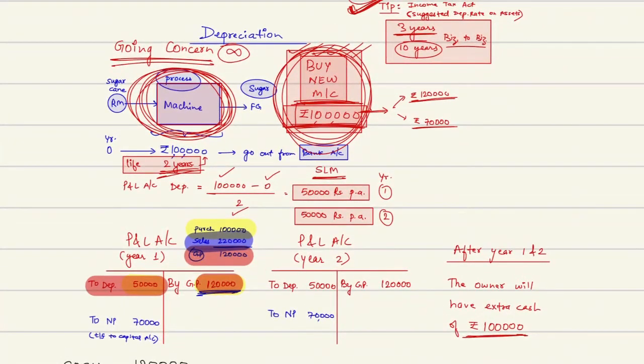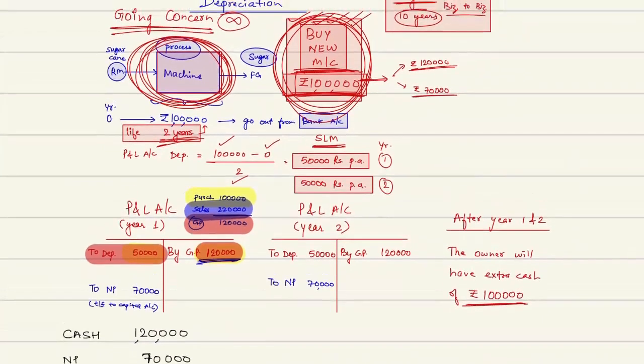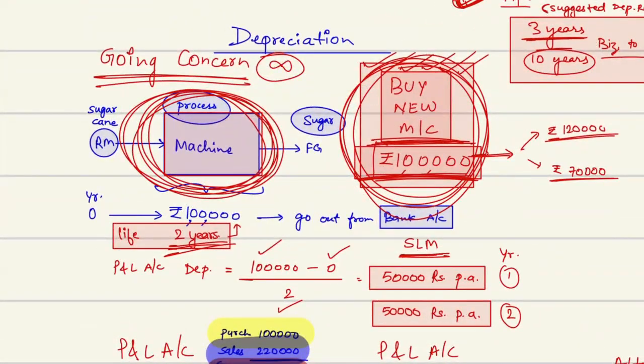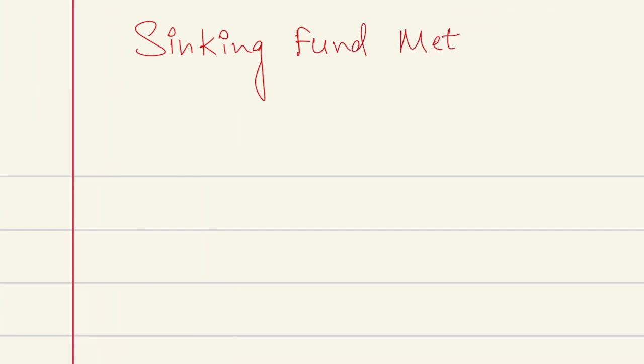Now today, I am going to tell you one more method of depreciation, which is similar to the process which we have done right now. That is called the sinking fund method. So what is the sinking fund method?